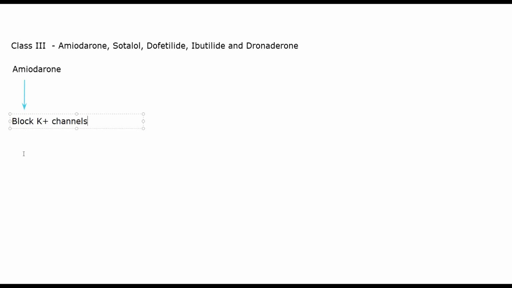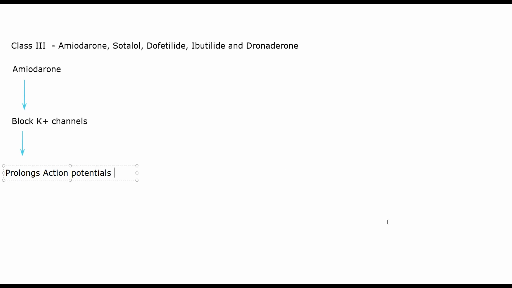What happens if we block potassium channels? The result is that it prolongs action potentials, specifically action potential duration in atrial and ventricular muscles.